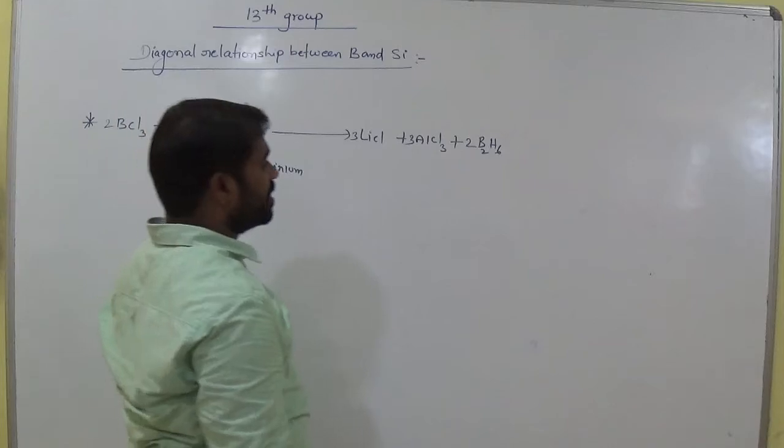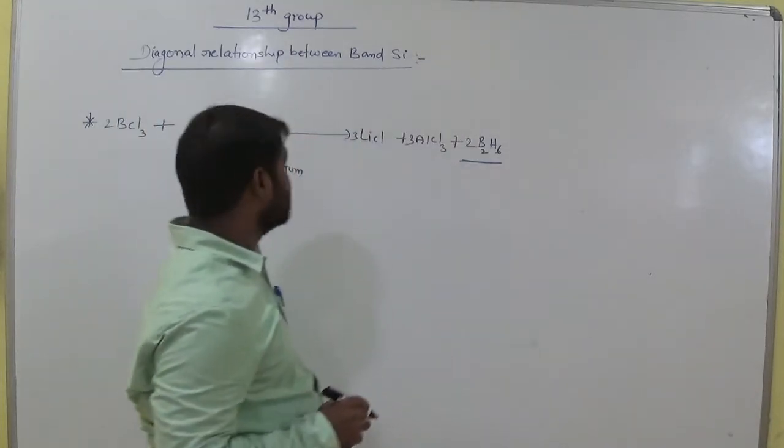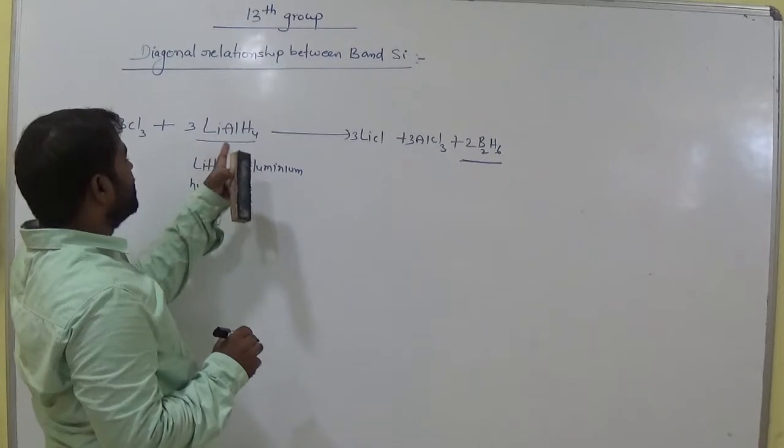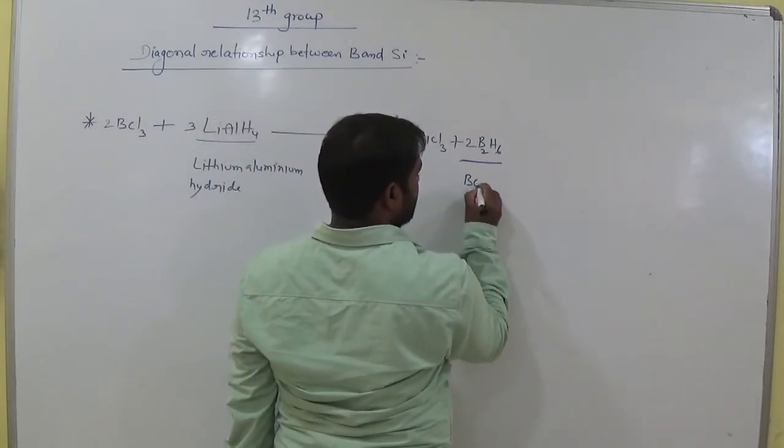So what about this one? This is the main important compound here. B2H6 means when boron trichloride reacts with lithium aluminium hydride, it gives boranes.